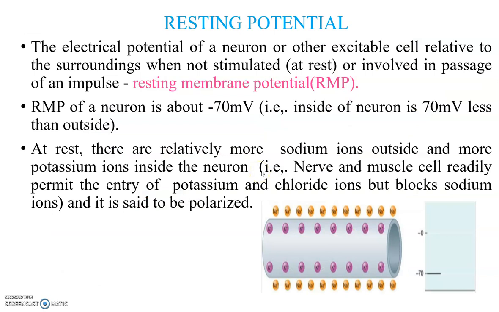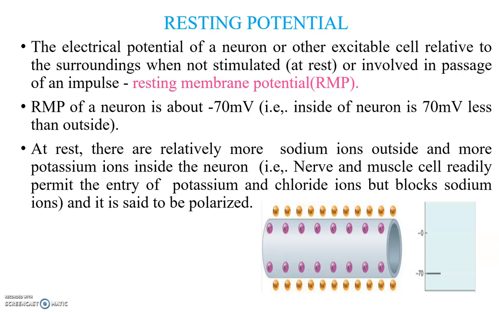Next one, the resting potential. The electrical potential of a neuron or other excitable cell relative to the surroundings, when not stimulated, that means at rest, or not involved in the passage of an impulse, is called the resting membrane potential. The resting membrane potential of a neuron is about minus 70 millivolts. That means the inside of the neuron is 70 millivolts less than the outside.